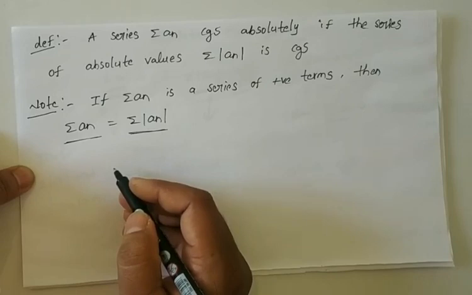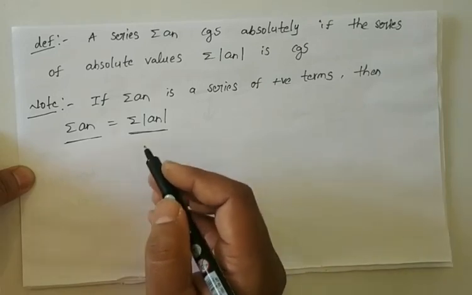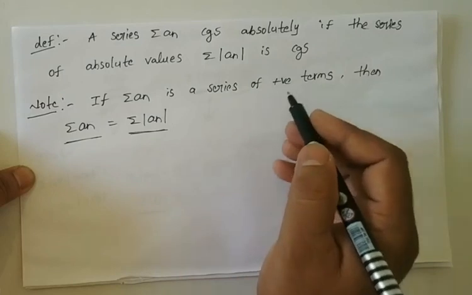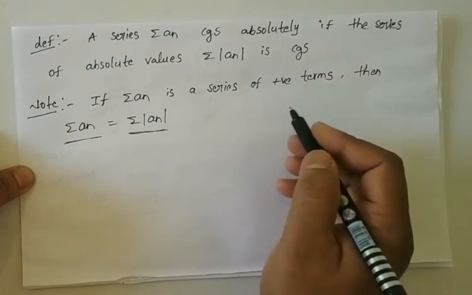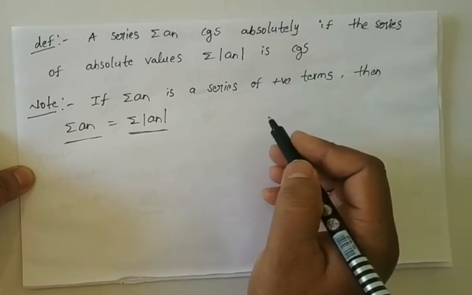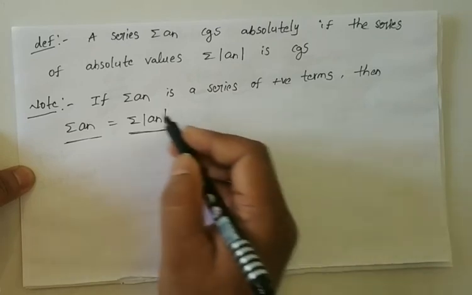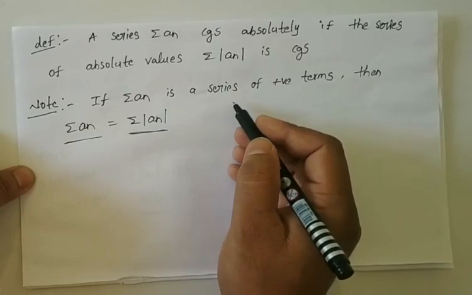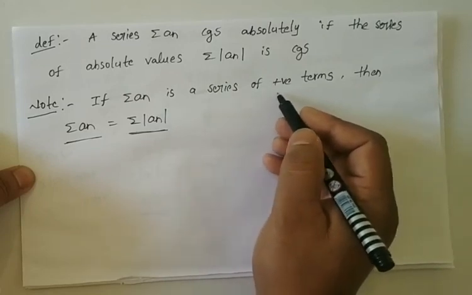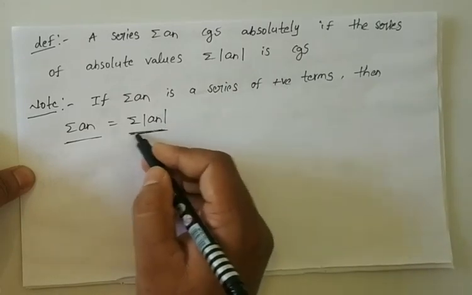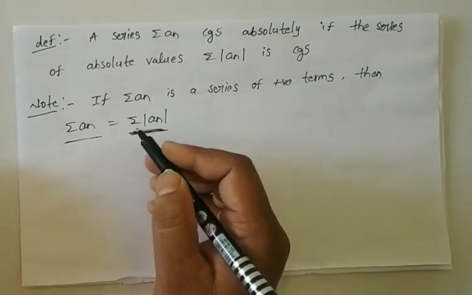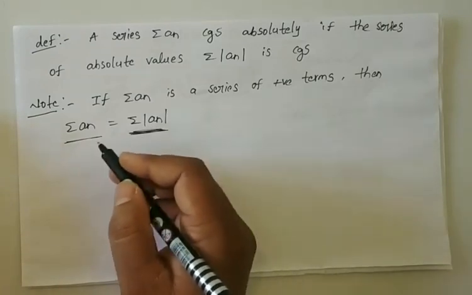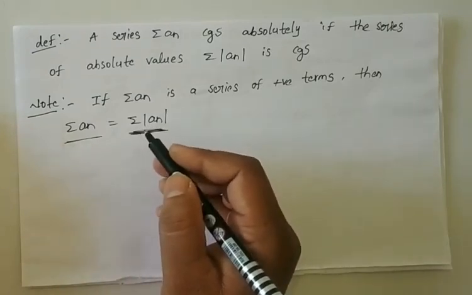That means for such a series, a positive term series, there is no difference between convergent and absolute convergent.